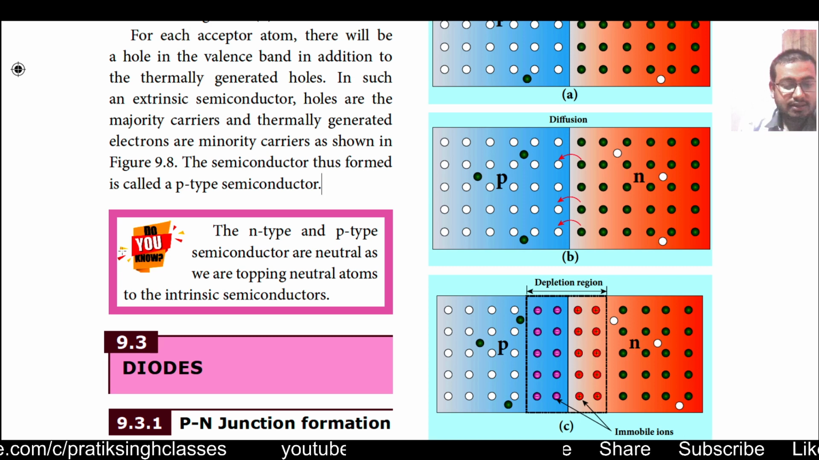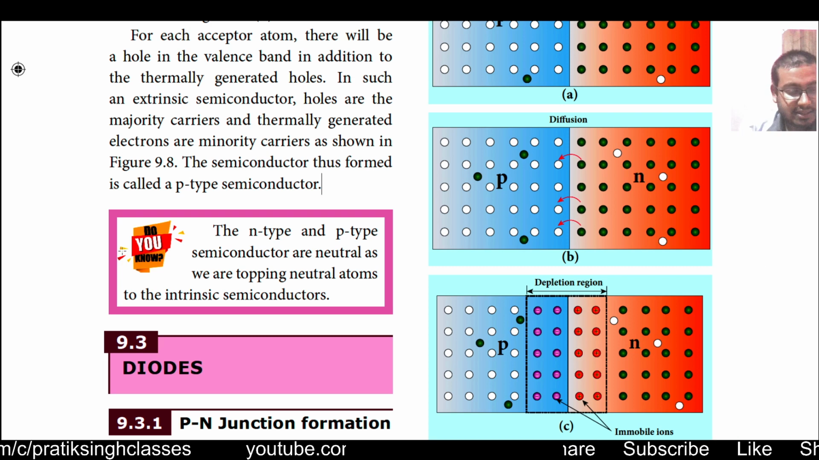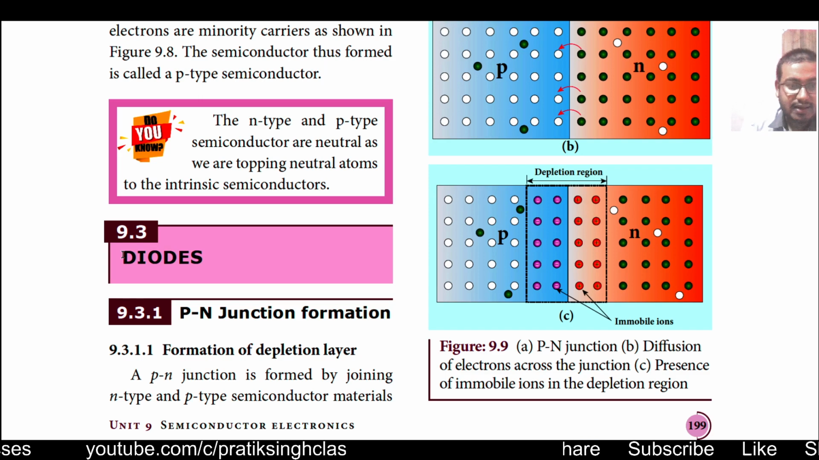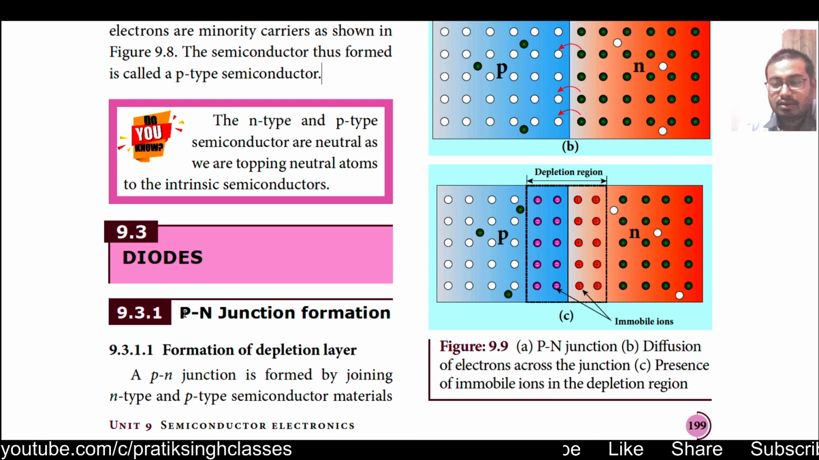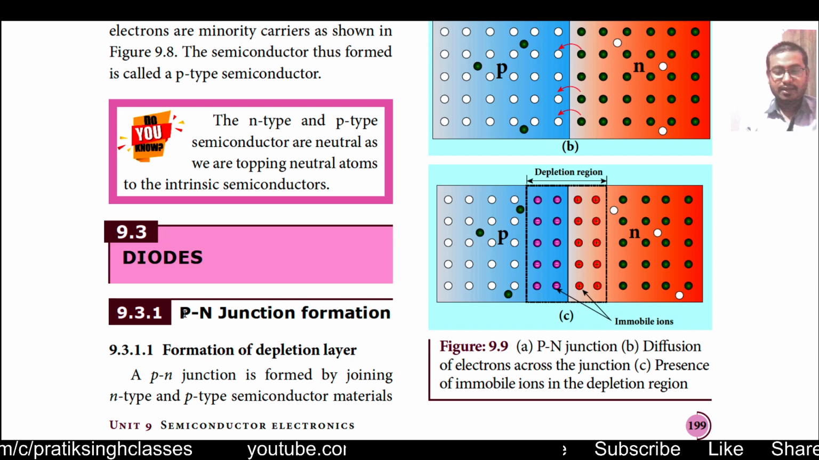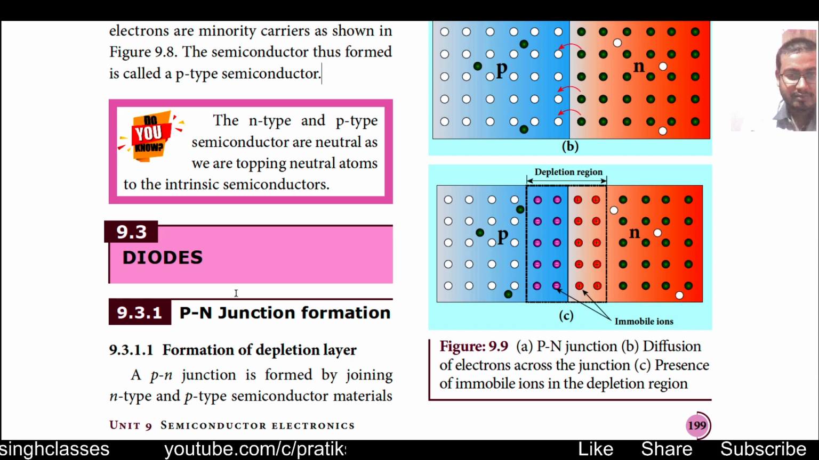Okay, the next topic is p-n junction formation. That is section 9.3, 9.3.1, or you can also say it is section 10.3.1 as it is given in your book. So for that I will make a new video, because this video is going to be more than 20 minutes.